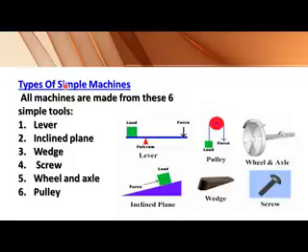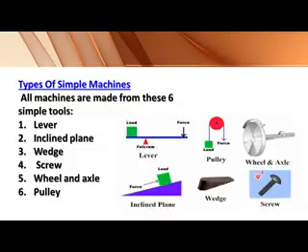Now the second type of machines are simple machines. We have six types of simple machines: lever, inclined plane, wedge, screw, wheel and axle, and pulley.